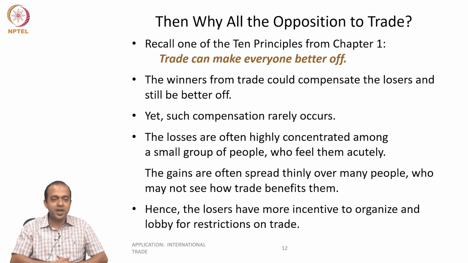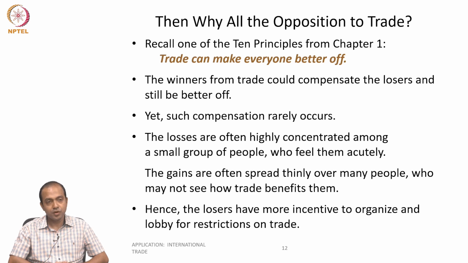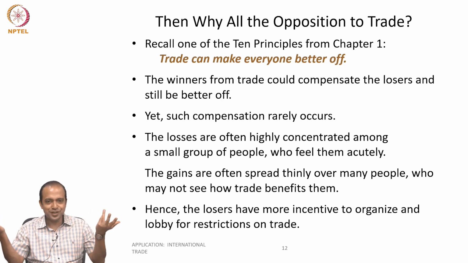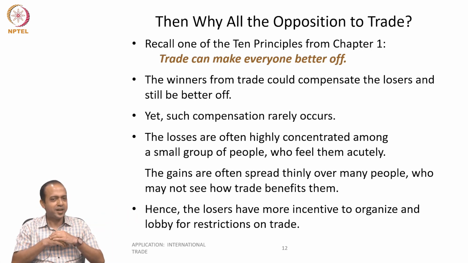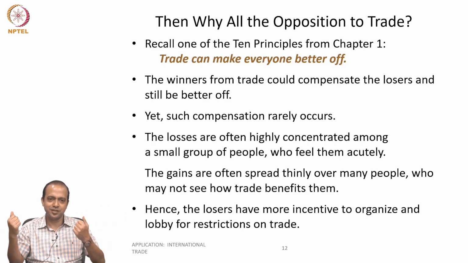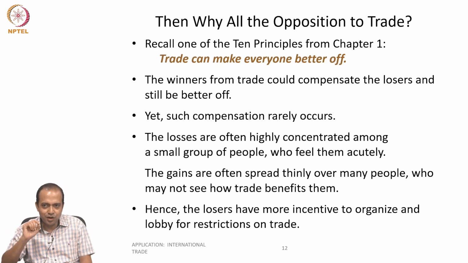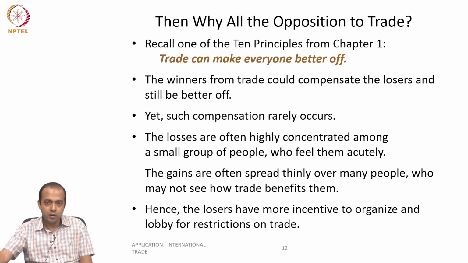Hence, the losers have more incentive to organize and lobby for restrictions on trade. But the consumers, since there are so many of them, that type of lobby formation doesn't happen among an infinite number of buyers. That is how we get protests mainly from the people who incur losses.